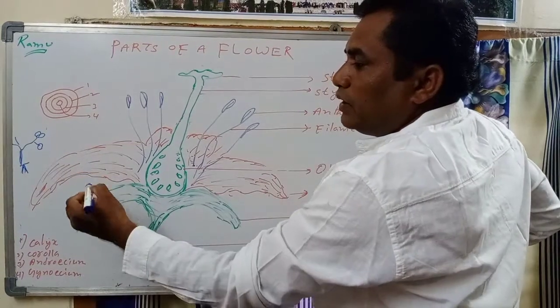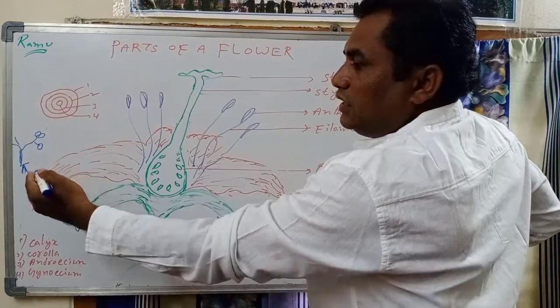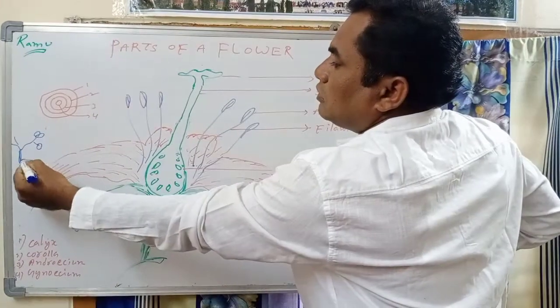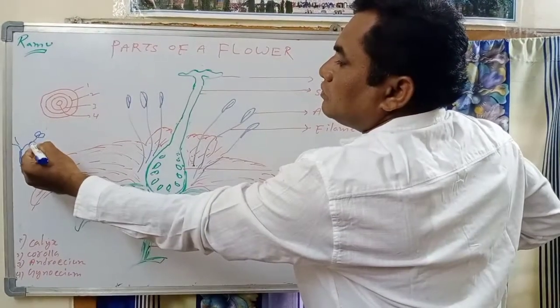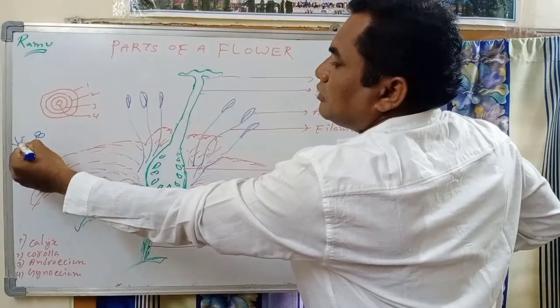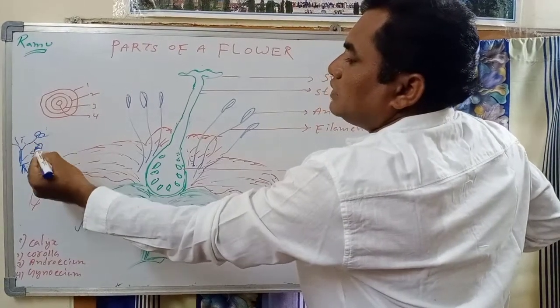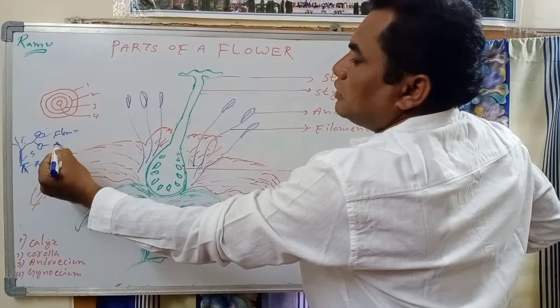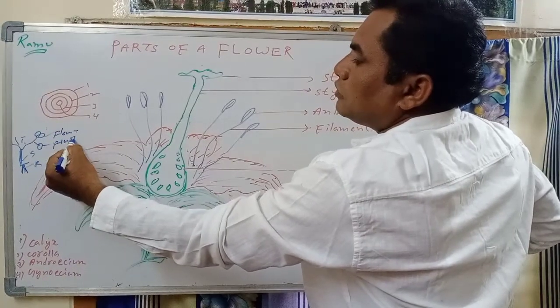So the major parts we can see in a plant are root, stem, twigs, flowers and fruits.